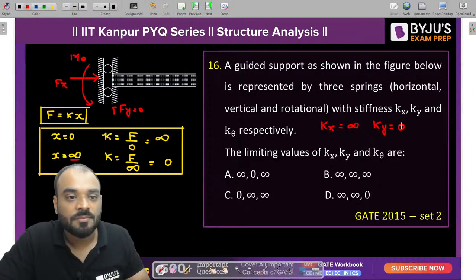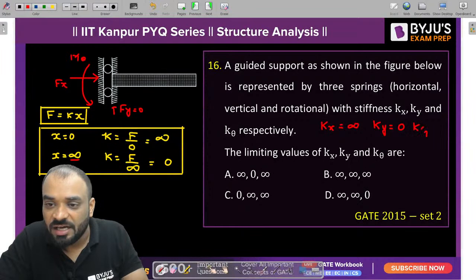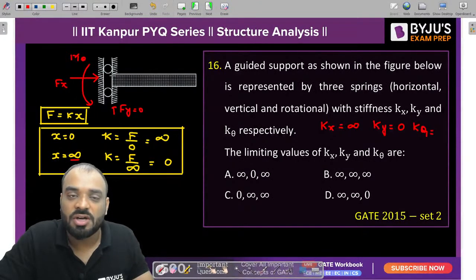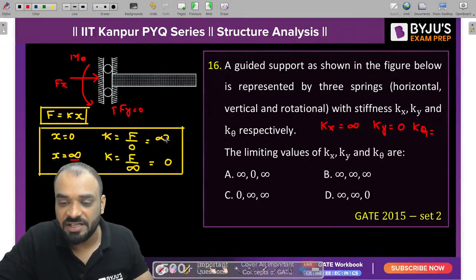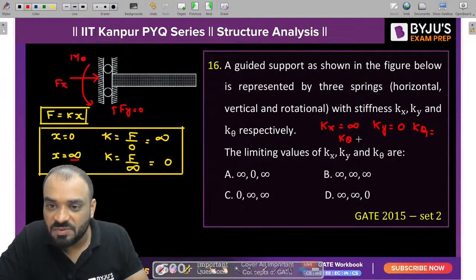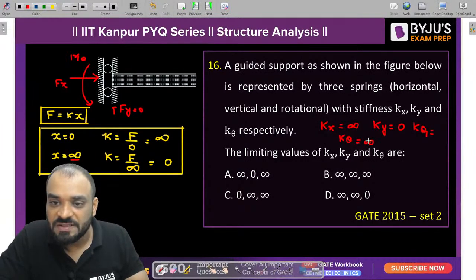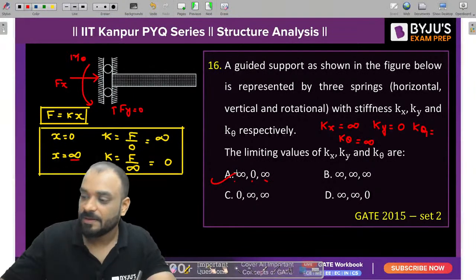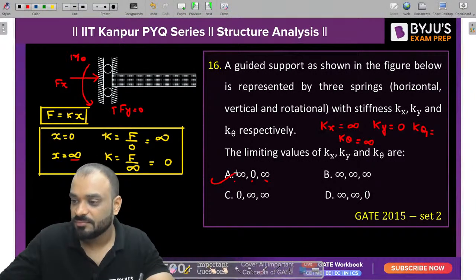So can I say that Ky should be 0. Then if we talk about K theta, tell me guys, what is the value of rotation which can occur? 0. The member and the guided roller will not change its angle. So if theta is equal to 0, then what is the stiffness? It is infinity. So K theta is infinity. So infinity, 0, infinity. This is the answer. Clear? Crystal clear guys, crystal clear.